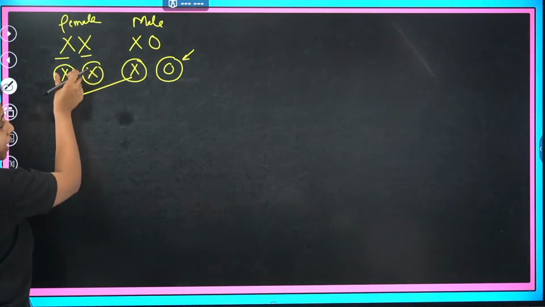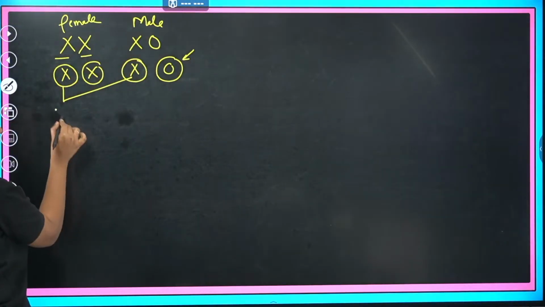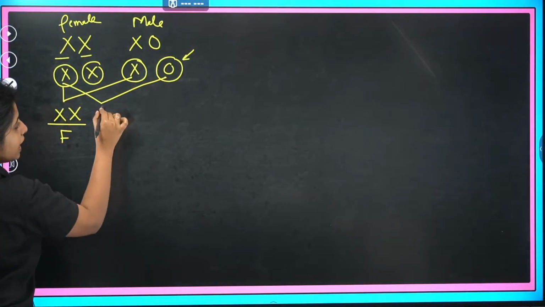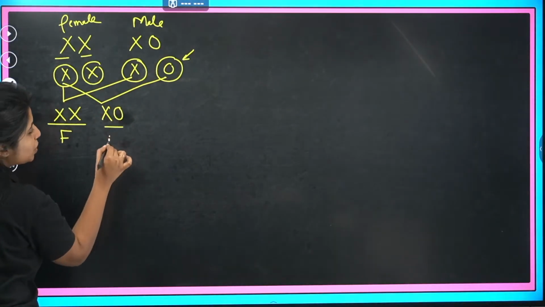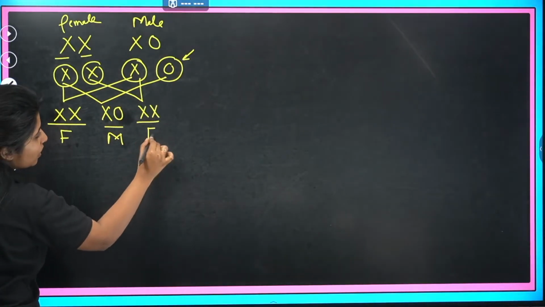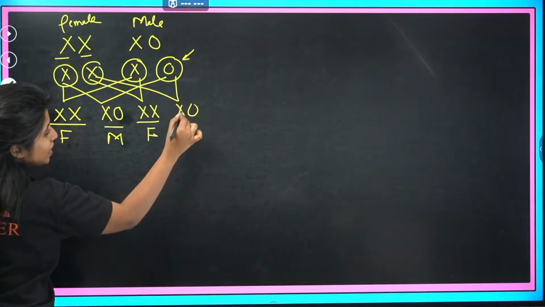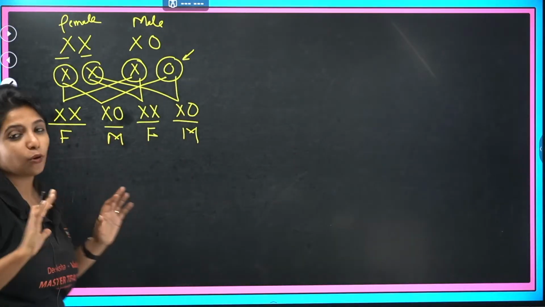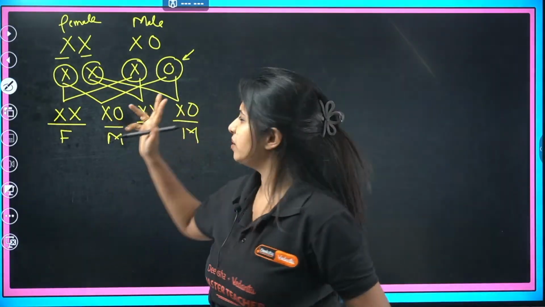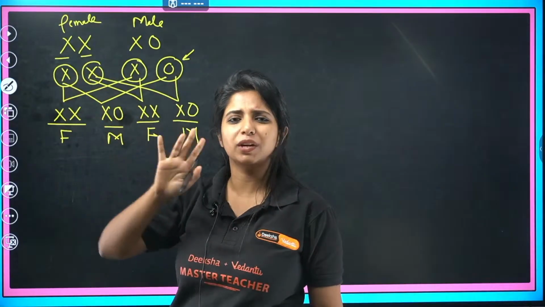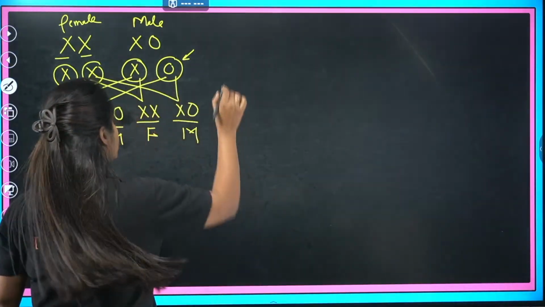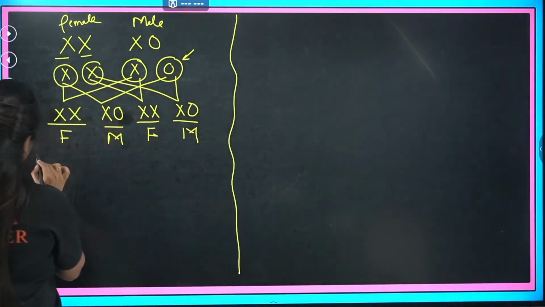Now suppose an egg carrying X and a male gamete carrying X come together, it becomes XX. It becomes what? Female. Suppose X and nothing come together, that is going to be male. Suppose this and this come together, XX, again it is going to be female. When this and this come together, XO, this is going to be male. What do you see over here? That males are producing two different types of gametes, and females are producing only one type of gamete. I do not know the term for it as of now, but let's go ahead.